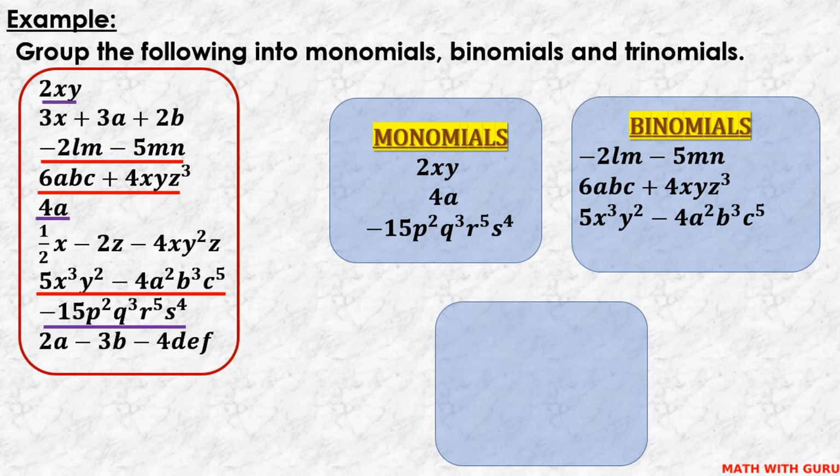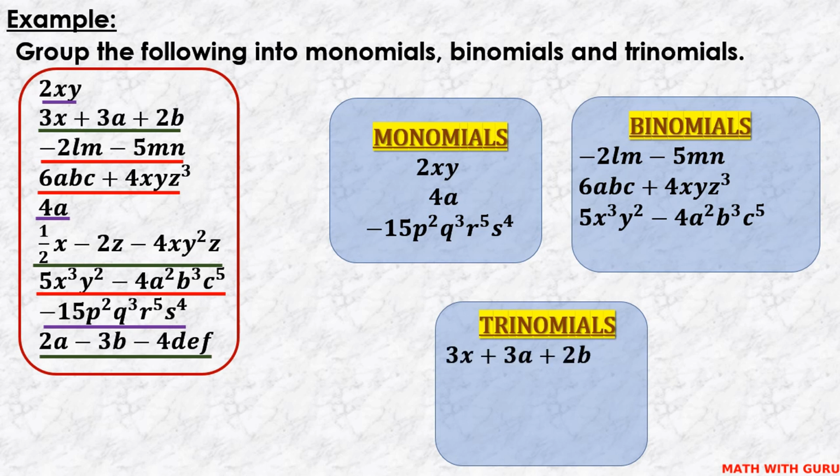Now, let us find out the trinomials in this group. First one is 3x plus 3a plus 2b, then half x minus 2z minus 4xy squared z, and finally this one, 2a minus 3b minus 4def. These are the three trinomials in this group. I hope you understood the concept of monomial, binomial and trinomial.